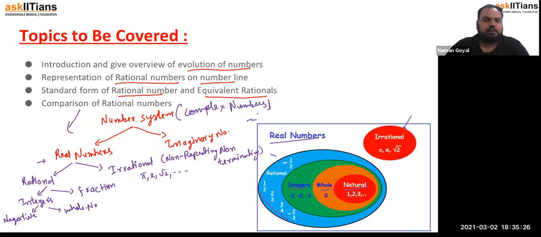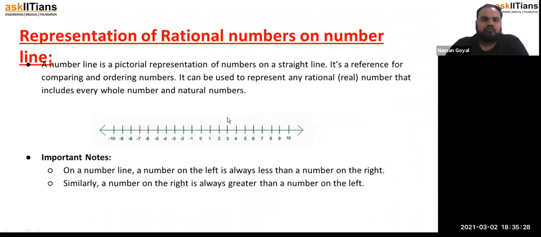Okay, got it? Now, how do we represent rational numbers on a number line? The next topic is representation of rational numbers on a number line. Okay, let me show you.